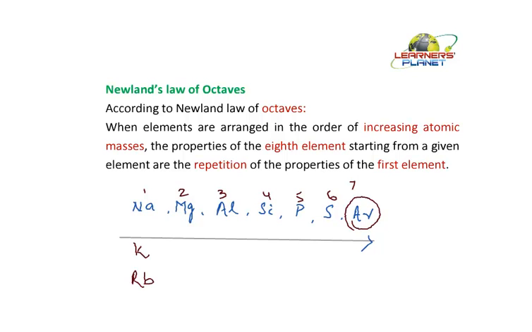So what is it saying? That the properties of the eighth element, this is the eighth element, is the repetition of the first element. Likewise, this is again the eighth element, so its properties are the repetition of this. So this is Newland's law of octaves. Now let's see what are its features and what are the drawbacks of it.